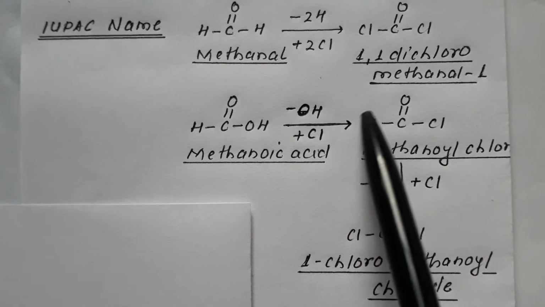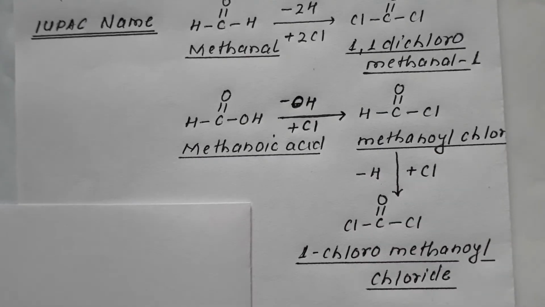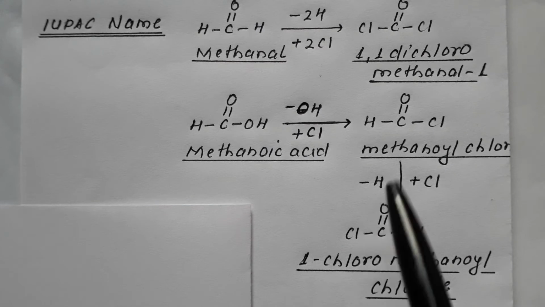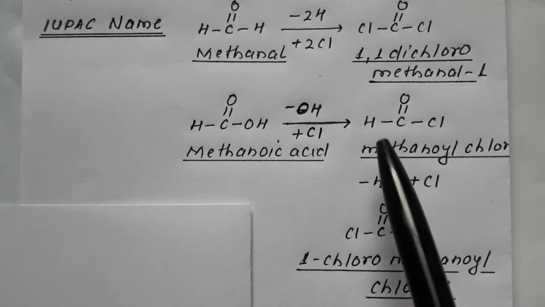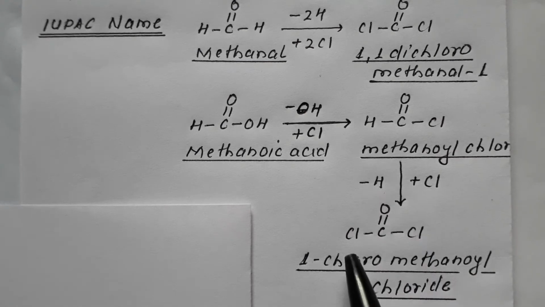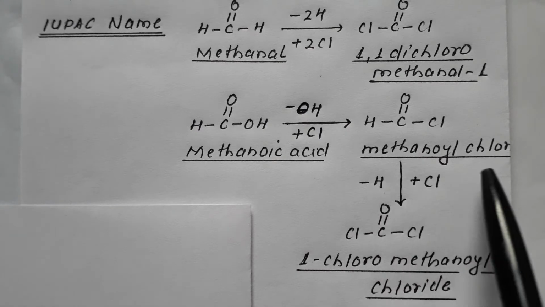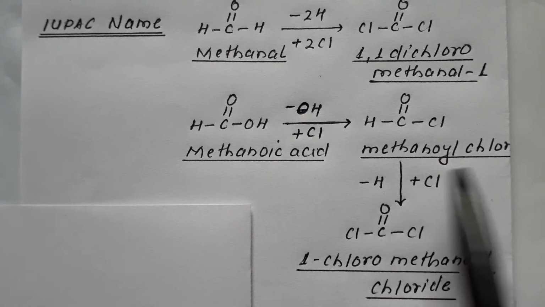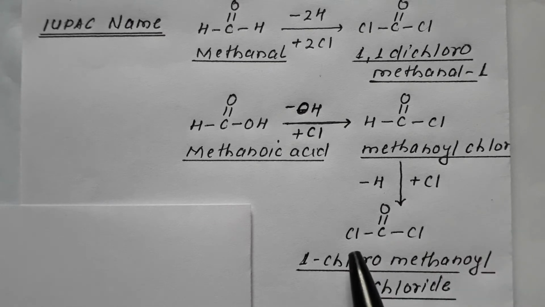Now, if 1H of this methanoyl chloride is replaced by Cl, it would be 1 Cl on the left side and 1 Cl on the right side. The principal molecule is methanoyl chloride, which has chloro at position 1. Therefore, this compound is termed as 1-chloromethanoyl chloride, which means there are 2 IUPAC names for carbonyl chloride.